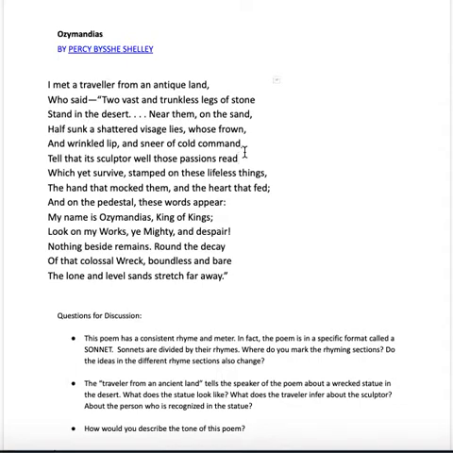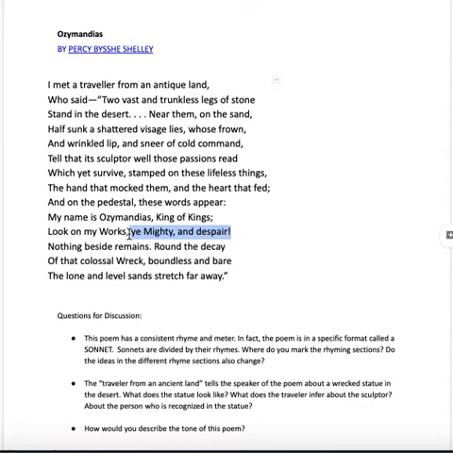And at the base of the statue, underneath those legs that now don't hold anything up at all, is a ridiculous caption. "My name is Ozymandias, King of Kings. Look on my works, ye mighty, and despair." Well, in the moment that he had this carved, clearly there was something for somebody to look at. Now there's very little. But this idea of "look on my works, ye mighty, and despair" has a double meaning.